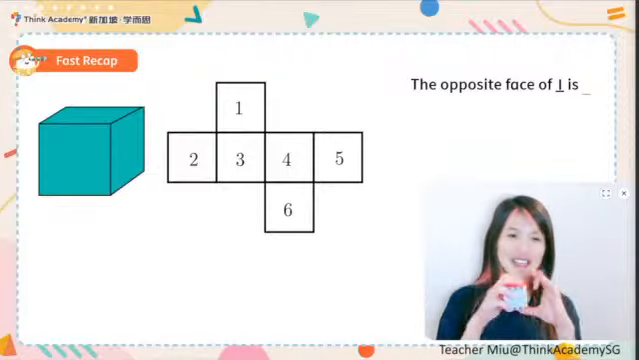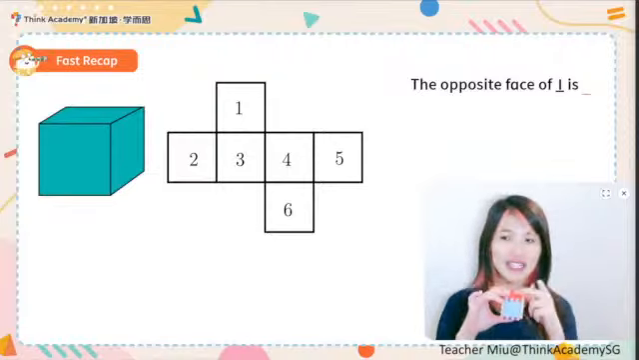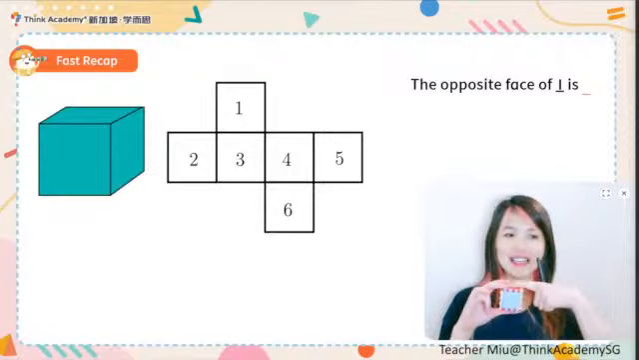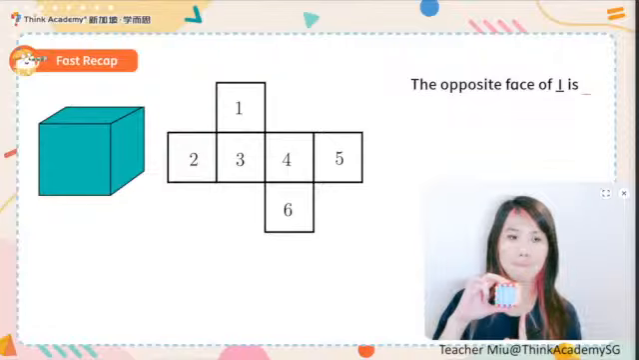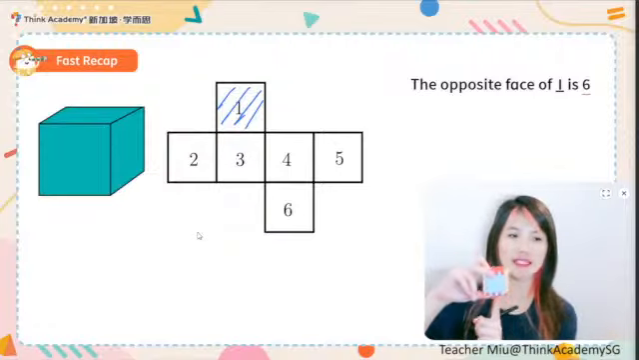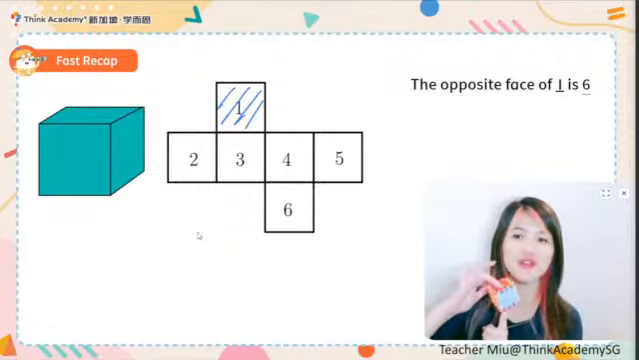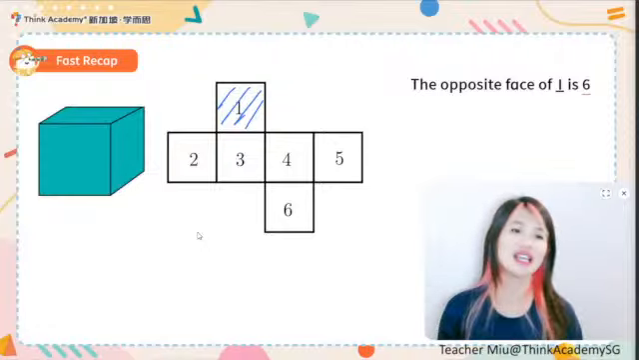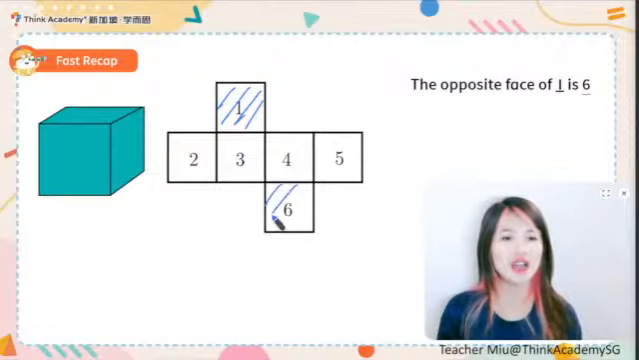If this is the net of cube, 1 is the what? Well done. 1 is the head, right? And the head is opposite to the bottom. So if 1 is the head, it should be opposite to the bottom, and the bottom shall be, well done, 6. So 1 is opposite to 6, which means they would never be next to each other.